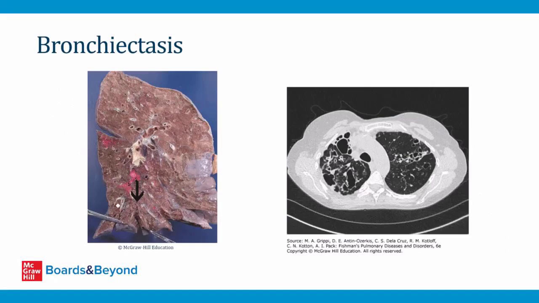So on the left here is a gross specimen of a lung from a patient who has bronchiectasis. You can see this airway down here, which is being pulled apart, is dilated. And then over on the right is a CT scan from someone who has bronchiectasis. Hopefully you can easily appreciate that these are enormous airways here that I'm circling with my pen. These are evidence of bronchiectasis.